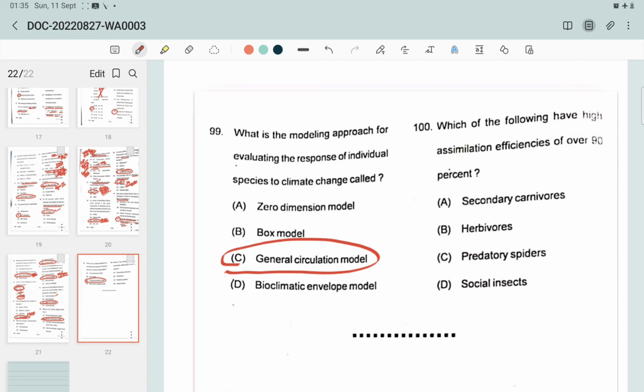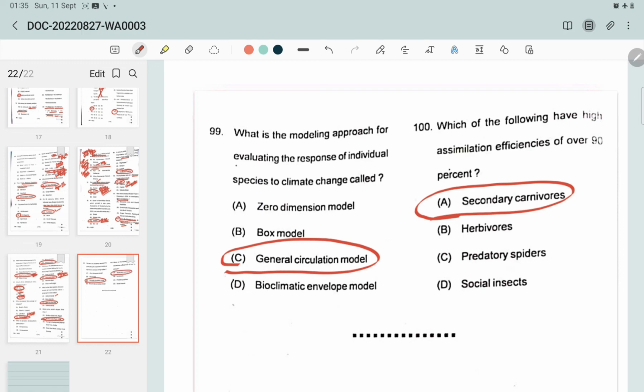Which of the following have high assimilation efficiencies of over 90%? The options are secondary carnivores, herbivores, predatory spiders, social insects. Carnivores tend to have high assimilation efficiency, and secondary carnivores have a high assimilation efficiency of over 90%, and the answer would be secondary carnivores.